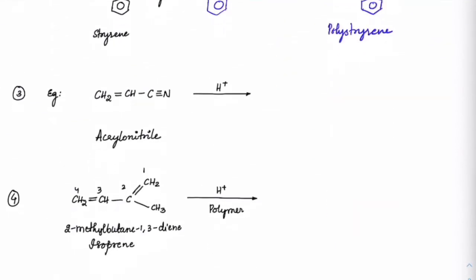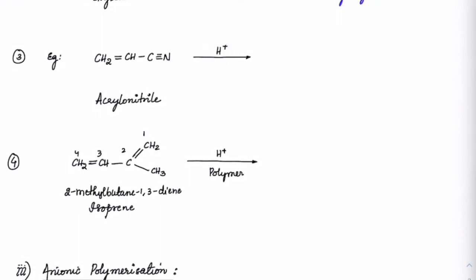Now, sometimes we may expect that if H plus is given with acrylonitrile, this should also polymerize. Suppose it happens by any means, I can get two things here. I can get CH2 plus CH2 C triple bond N, and I can get CH2 CH3 and CH plus and C triple bond N. These two can form. Now in both cases there is a minus I effect, and here in fact the minus I effect is even stronger. So both of these carbocations are not very stable.